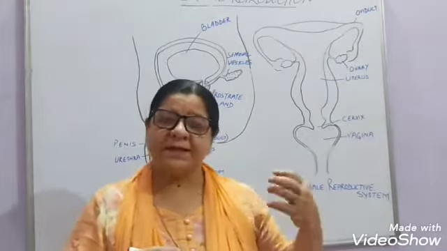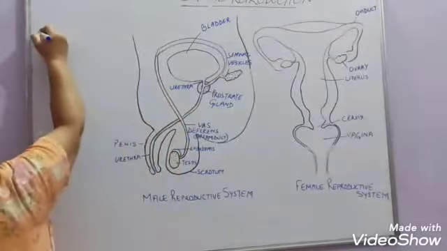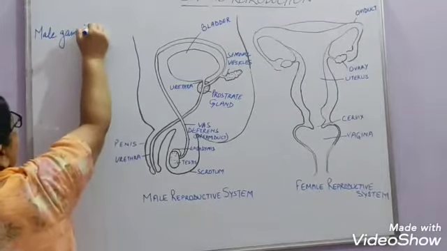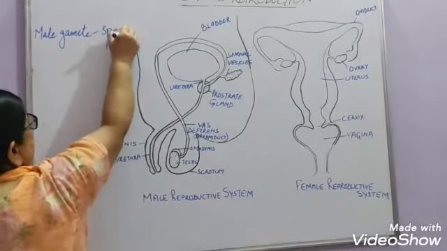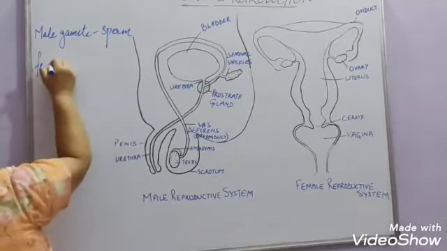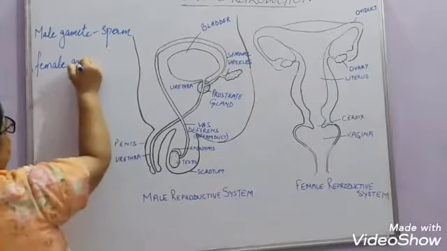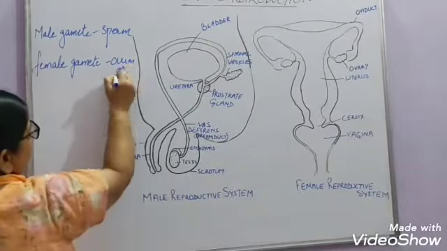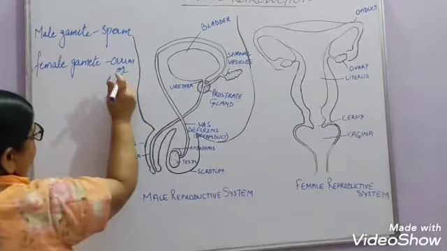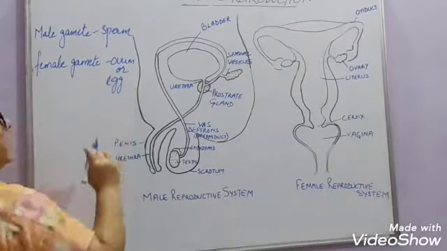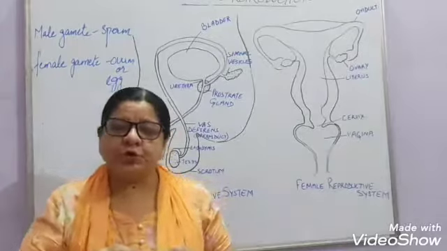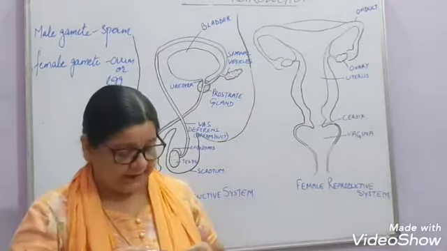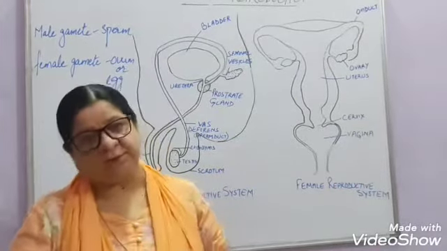Now the male gamete is called the sperm and the female gamete is known as the ovum or the egg. We call it the ovum or the egg, right? When these two fuse together, that is when fertilization takes place and a zygote is formed.